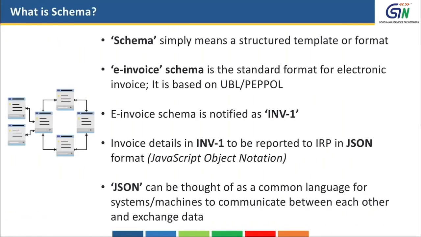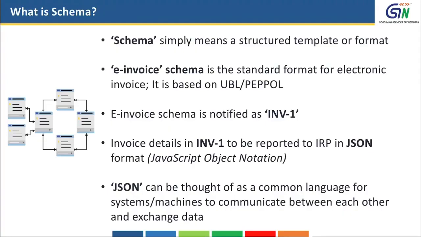What is schema? Schema means a structured template or a format. E-invoice schema is the standard format for electronic invoice which we are going to use in India. It is based on PEPPOL BIS, Business Interoperability Specification, which is in turn based on UBL, that is Universal Business Language.